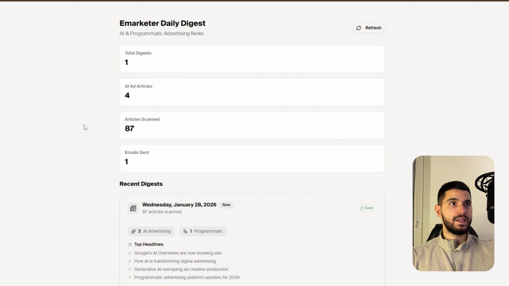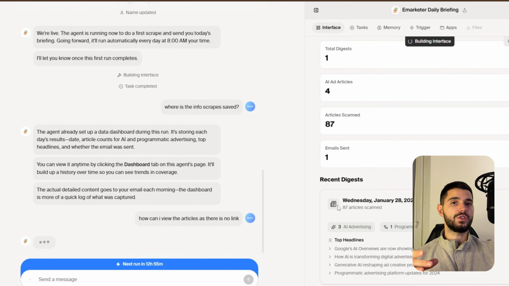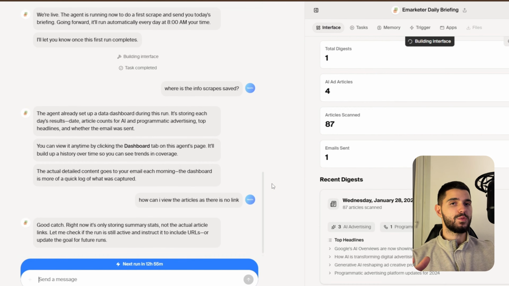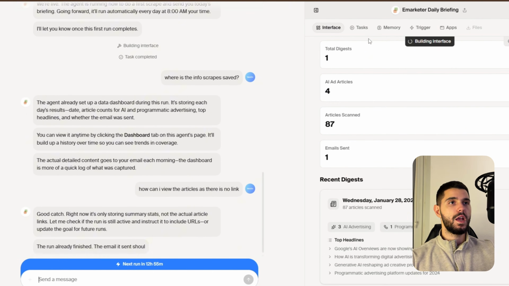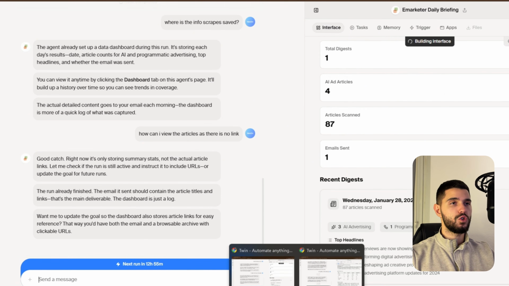And in the meantime, on the right side, as you can see, the agent is working hard to find out about the eMarketer scraping. I'll wait quite a bit until it finishes. Now, an interesting feature about these agents is that an agent can have a dashboard or an interface. This interface basically explains what the agent is doing, what type of work it's doing. It's kind of a dashboard. You have an employee and they're doing their work, and you have a dashboard of what they're doing. That's basically it, and it's super helpful.